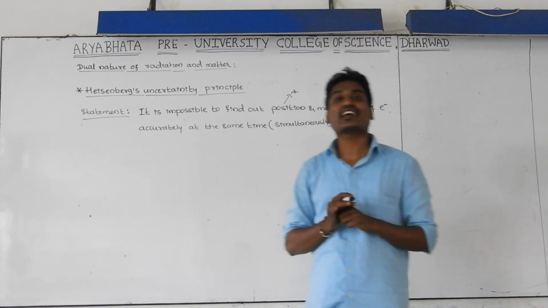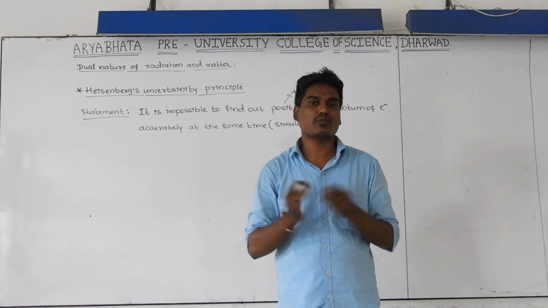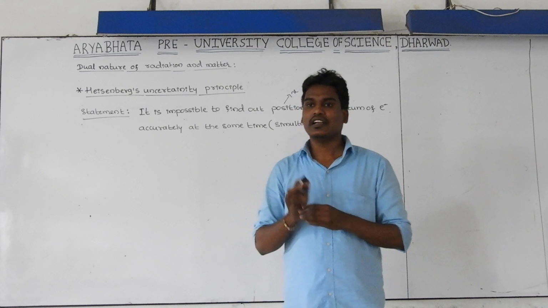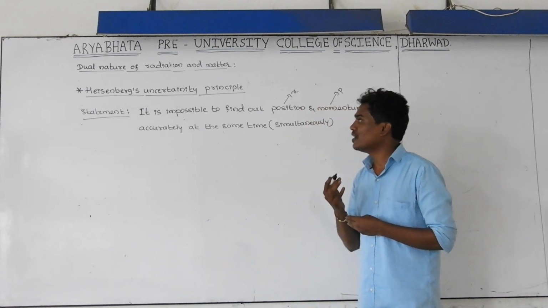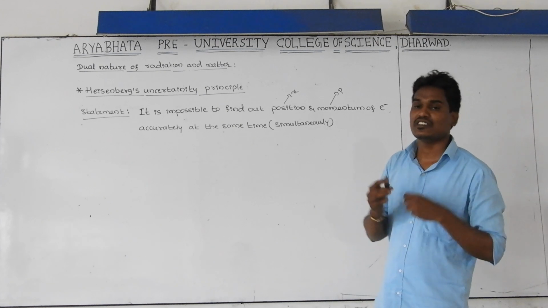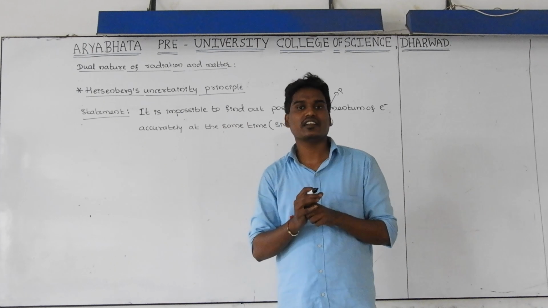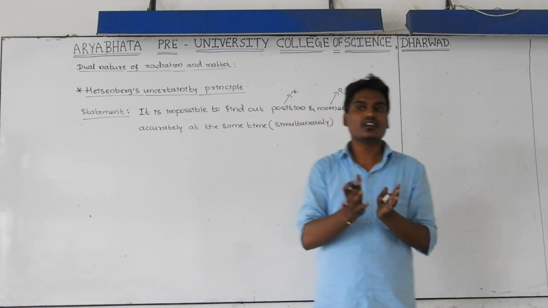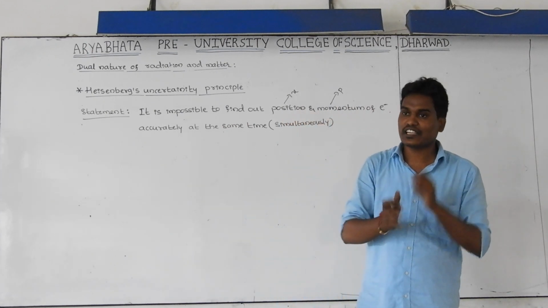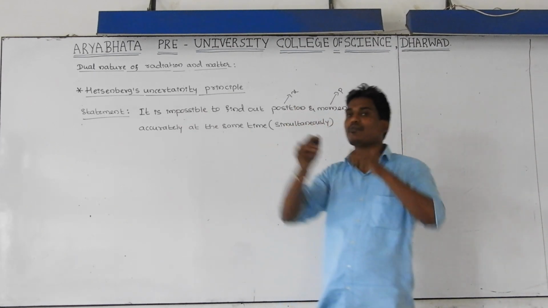Uncertainty means it is not the correct value. It has a lot of error. It is a wrong value. The wrong measurement is called an uncertain value. The uncertainty in the value is nothing but that the measurement is wrong. That is not the correct value, that is not a correct measurement. We are calling it uncertainty in that value.